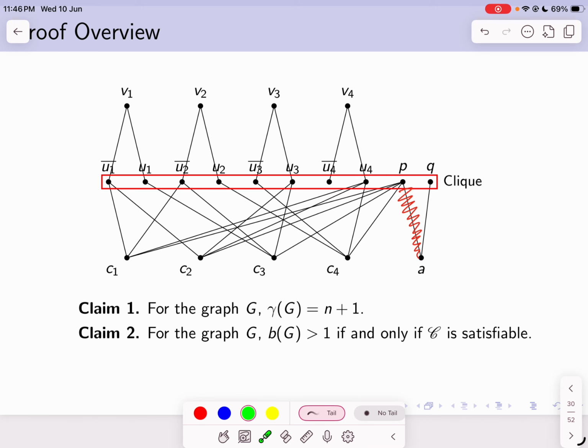Now the next claim is that the bondage number is strictly greater than 1 if and only if C is satisfiable, and the key part is that if I delete the edge pa, then I must include the vertex q.